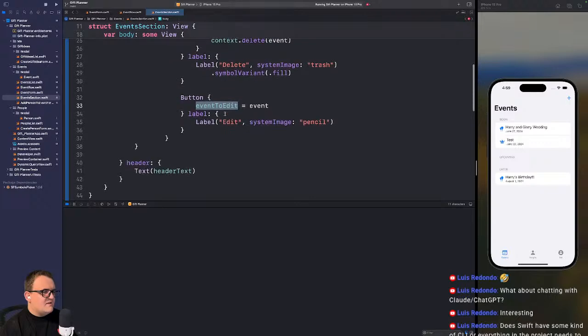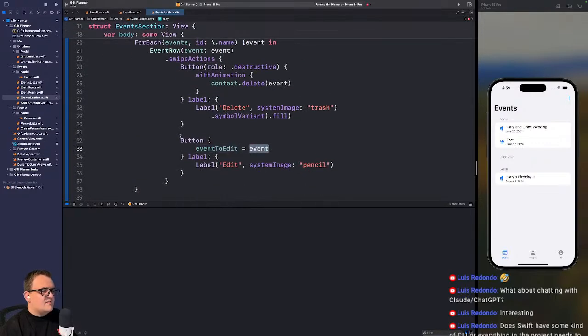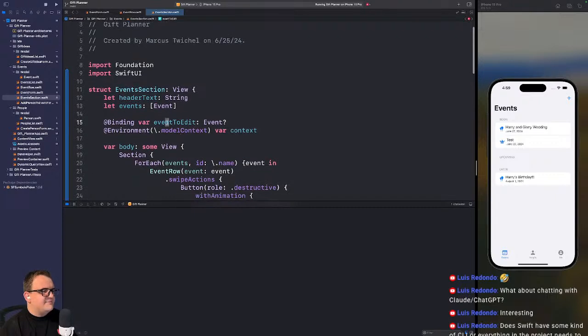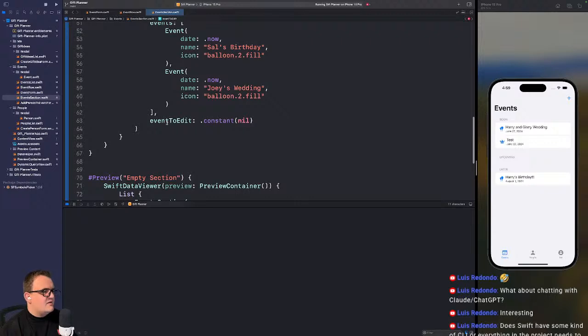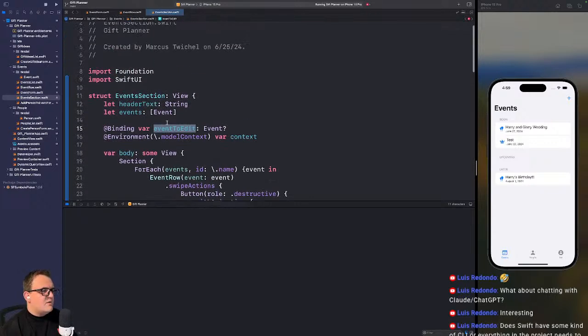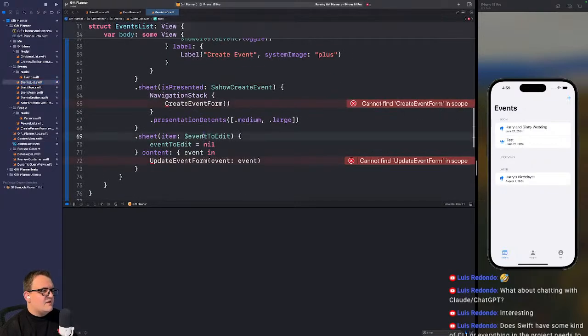Yeah, so we'll say event to edit is an event. So where do I actually use this? Oh, that's a binding, probably with the events list. Yeah, there we go. It's mad. All right, event form, bam, and event form, bam. Let's see if this works.